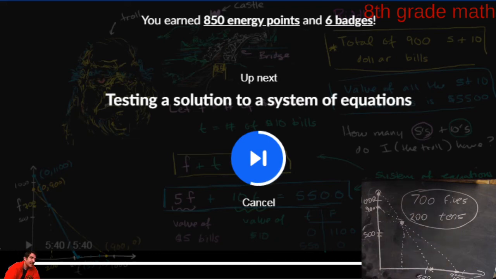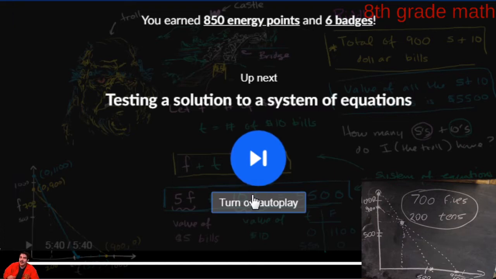So, you see what he did there? He did his solution visually. What he did was he graphed both lines. You see those two equations we were talking about, f plus t equals 900 and 5f plus 10t equals 5500. He graphed both of them on the same axis, and he saw, oh man, there's an answer to both of these equations that is on both of the lines. So wherever the two lines cross, that's going to be the solution of your system of equations.